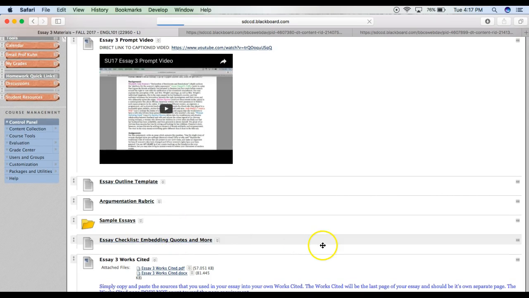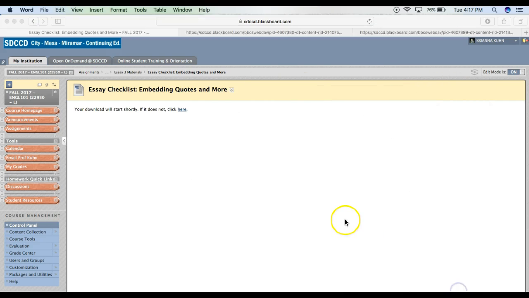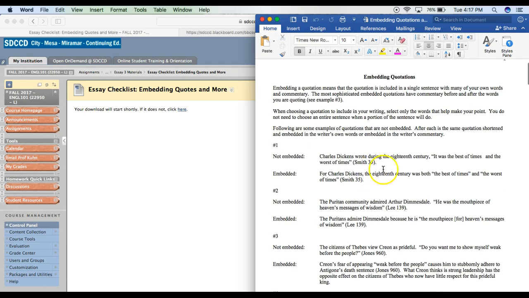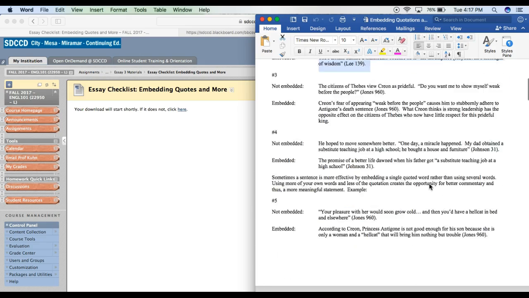And while I'm thinking of it here, the embedding quotes document, I've indicated to some of you that you should check out this document in your Essay 1 or Essay 2 feedback. So when you open it, you'll notice it shows you exactly how to integrate quotes. And I use integrate, the document here uses embedded, but it's the same thing. So this quote is not integrated because this is a comma splice, and this is integrated. Not embedded because here the quote is its own sentence. You never want the quote to be its own sentence. So notice here how it just flows straight into the sentence. It's integrated, right? It's embedded. So you can go through and see all these examples.